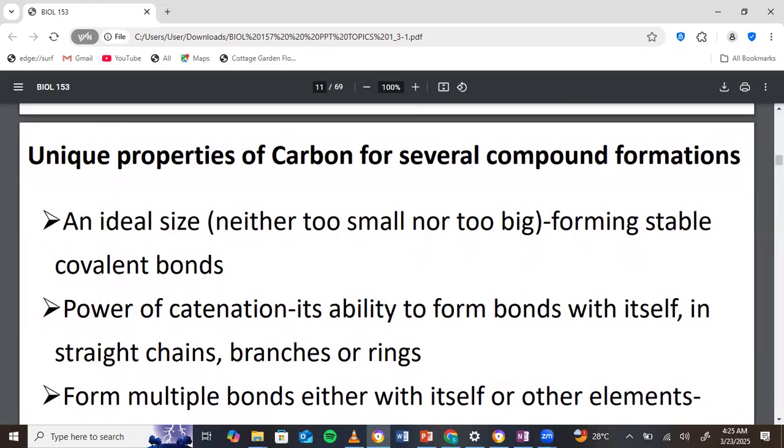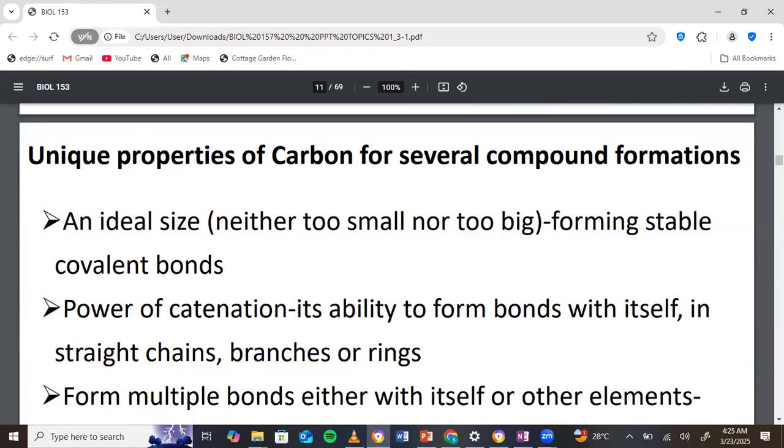Now, we have entered chemistry proper, because this time we are talking about one of the most abundant elements and the most important element when we talk about organic chemistry. When we talk about the chemistry of living organisms, or the chemistry of the cell, that is carbon, right? Now, carbon has unique properties that make it able to perform all its functions. The first one is that it has an ideal size. It is neither too big nor too small, right? And so it can form stable covalent compounds. Very important to note.